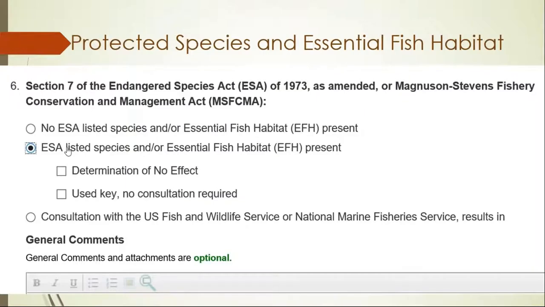All right, so in the area where you have ESA listed species and/or essential fish habitat present, you have the option to determine whether there's no effect, or you can use consultation keys, and that completes your consultation requirements for EFH and ESA. And if you choose those options, you will provide the description of what occurred in the comment box in this particular section.